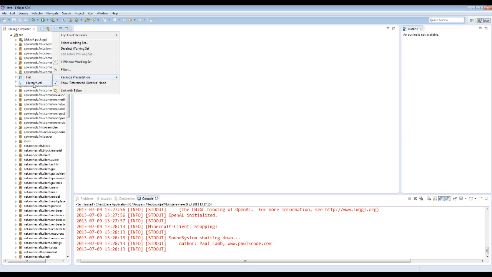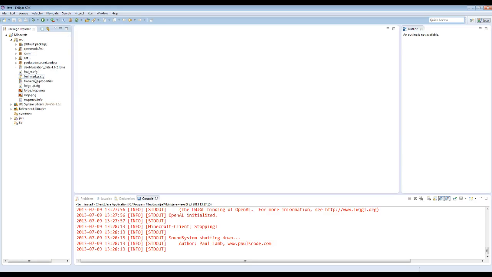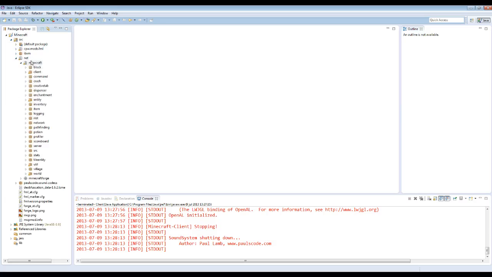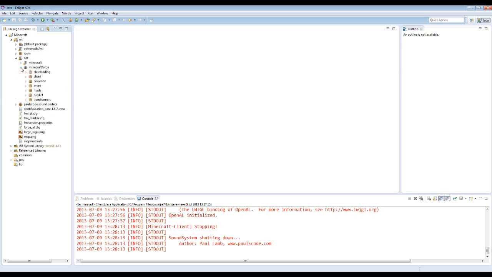So at the moment it's flat, but that's not what we want. Boom! It's much shorter. How does this work? Well, here we have the package net, and inside net we have Minecraft and Minecraft Forge. Inside Minecraft we have block, client, and so on. In Minecraft Forge we have a few other ones. So instead of listing all the packages, we just list the top packages, and then we can open them and check the sub packages and so on.